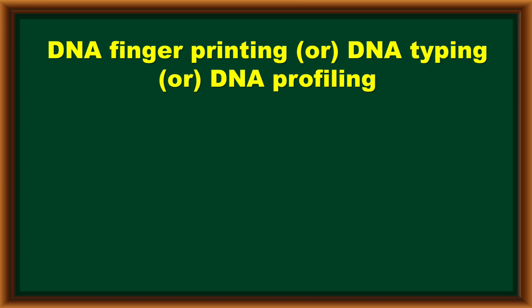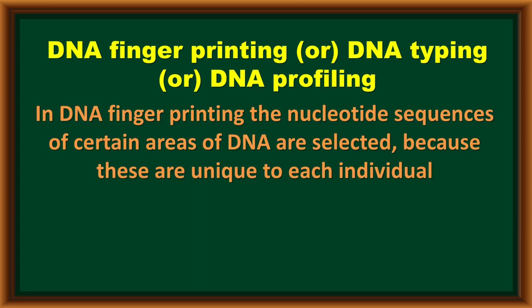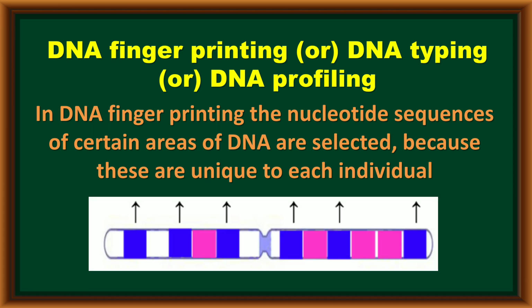In this DNA fingerprinting technique, comparing the total DNA of one person with another person is highly impossible, so some key features are needed. First, we have to select some areas which are more unique to every person. The nucleotide sequences of certain areas of DNA are selected because these areas are more unique to every individual.